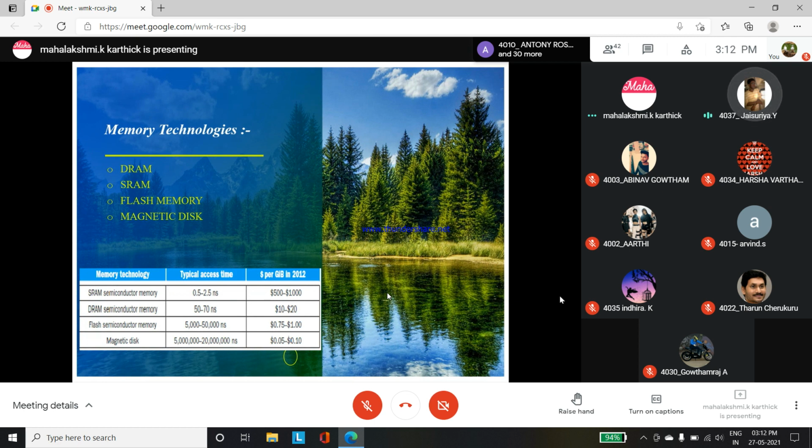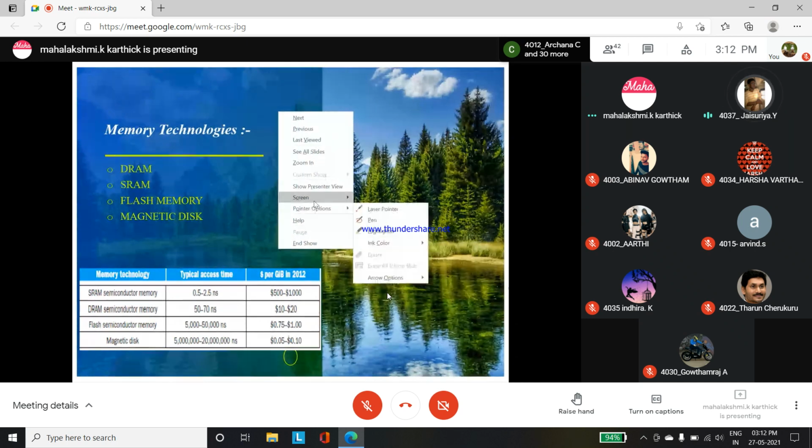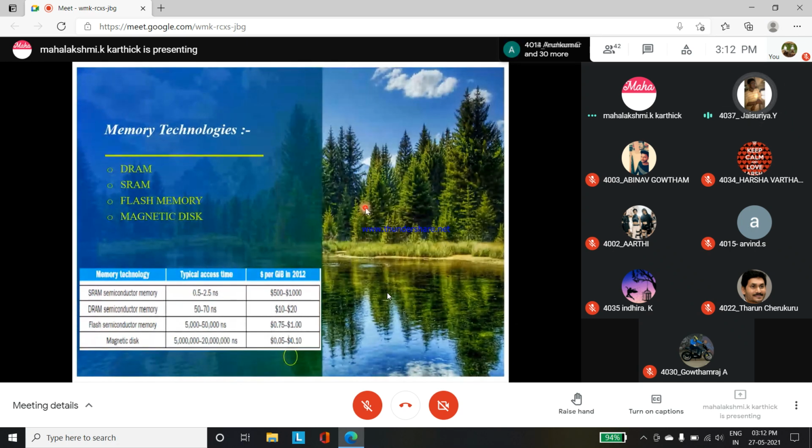So in the table, it shows the time and the price per bit, taken recently in 2012. SRAM is from 0.5 to 2.5 nanoseconds, and its per GB rate is $500 to $1,000.